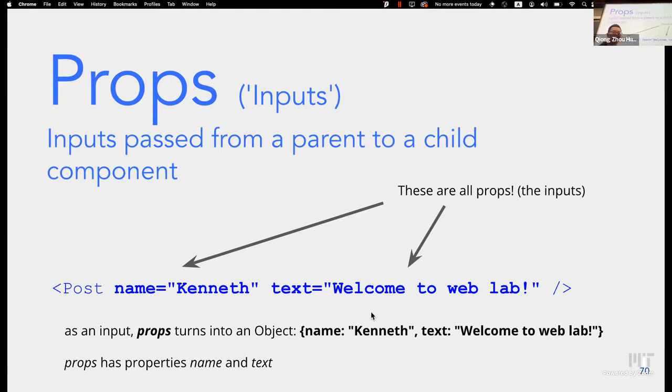So React will automatically turn this into an object when we call it as an input. Like Kwong showed before, the comment is going to have props as the input to the function. And what React will do is turn this props into an object that has name and text as two properties. So that's why we were able to do props.name and props.text to access these properties.